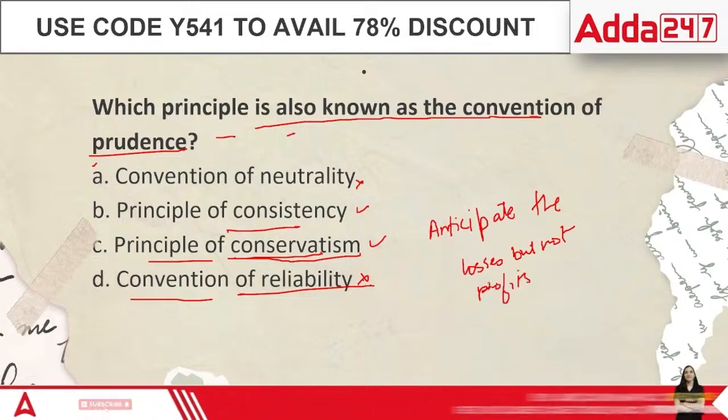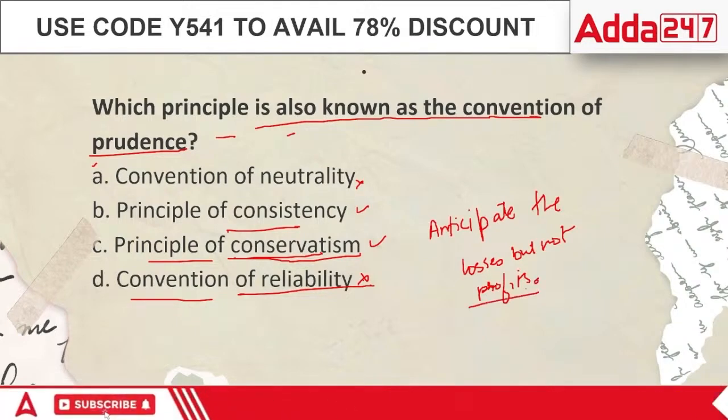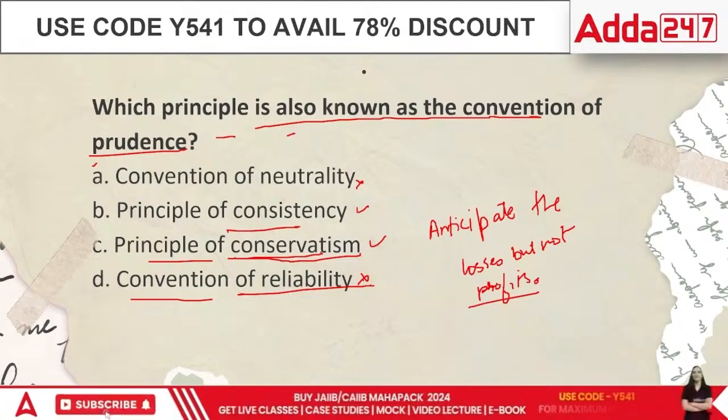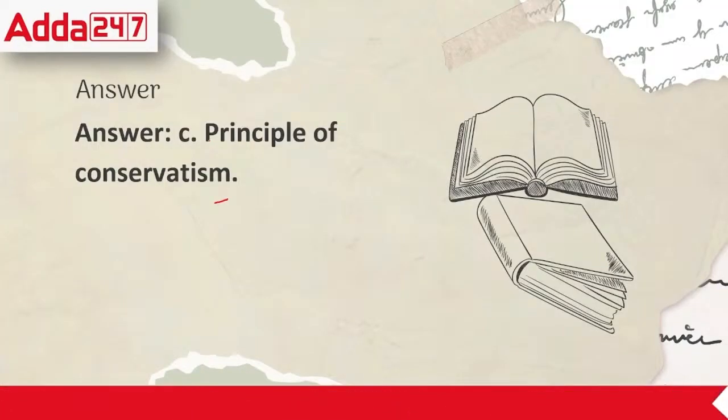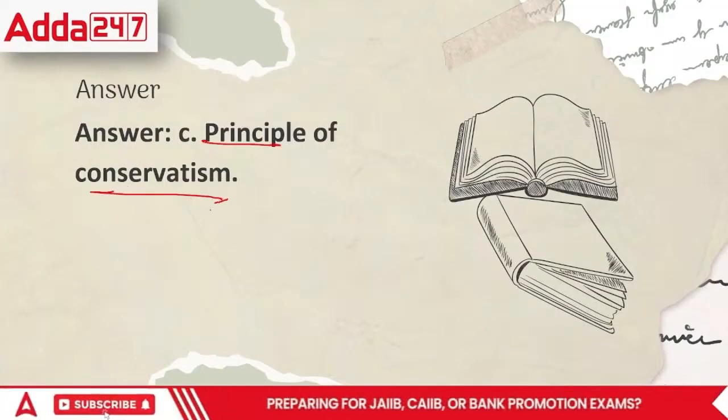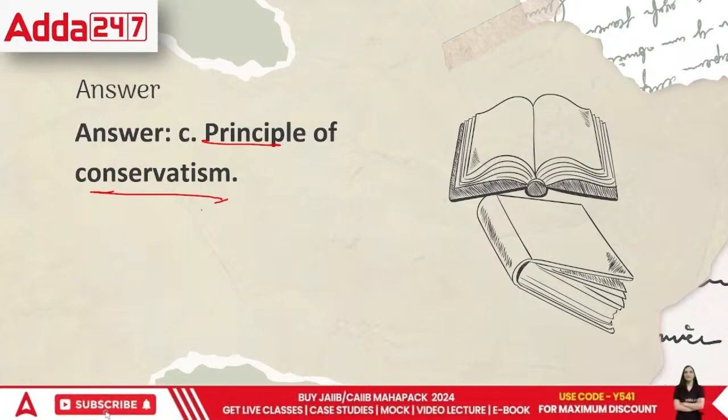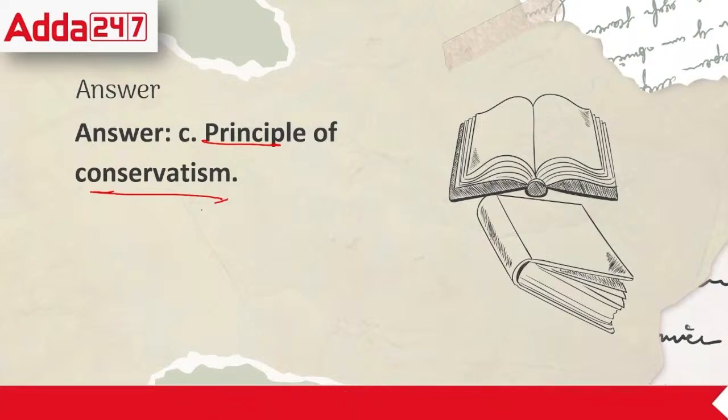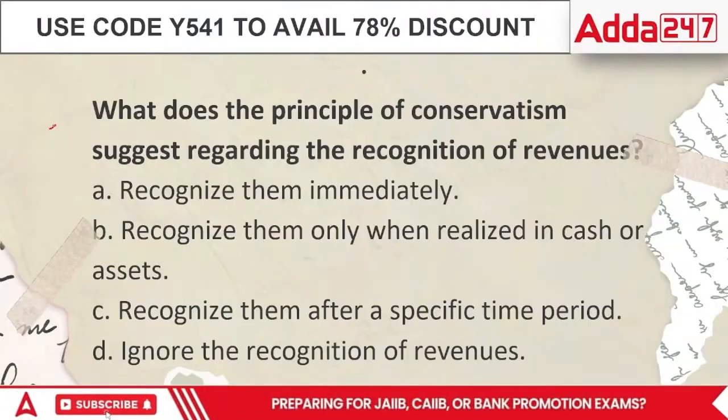So the answer is, done everyone? Next question. The answer is principle of conservatism. It talks about the fear of a businessman, you know? It says that he should be ready for all the losses. But when it comes to profits, he should not be anticipating them. Here comes the next question, everyone.